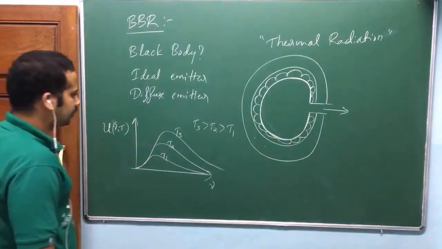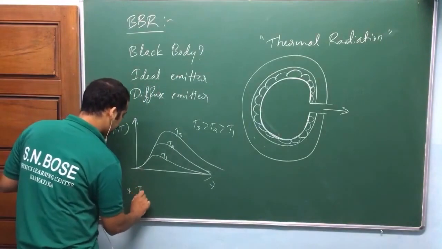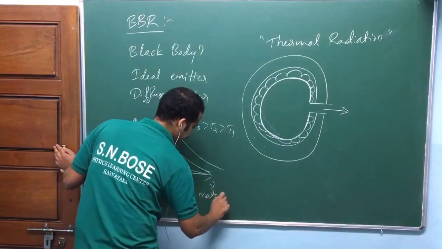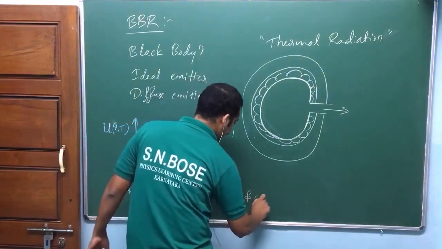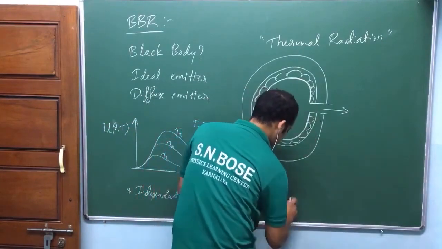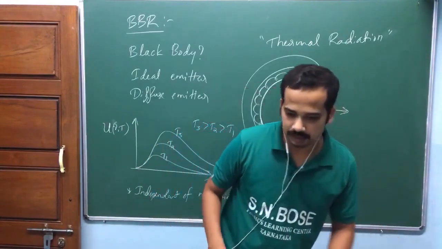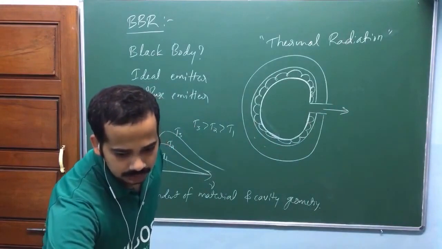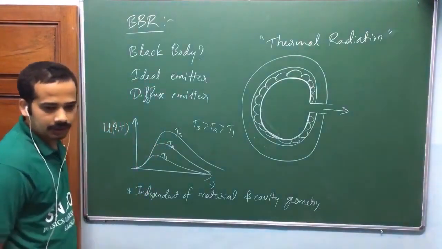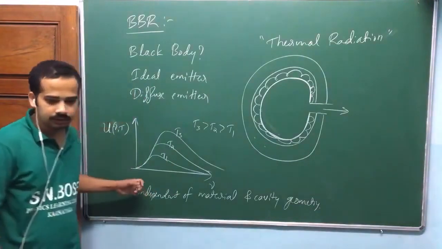Now look at here, the very notable point is that it is independent of material and cavity volume, cavity geometry. This is a very important experimental aspect here. To explain this, many people tried. Before that, we will have some more observations. Radiation emitted has a continuous energy distribution.